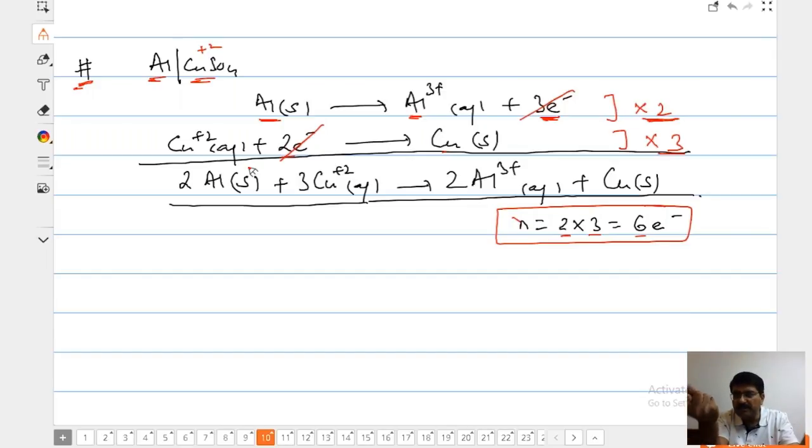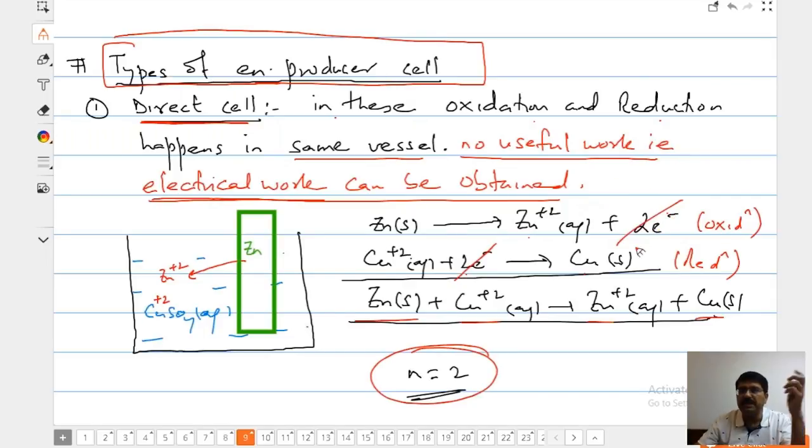So if you see the number of electrons produced, that is 6. If you see the number of electrons consumed, that is going to be 6. And here also, it is going to be... please Nayan, what is the value of work done here?